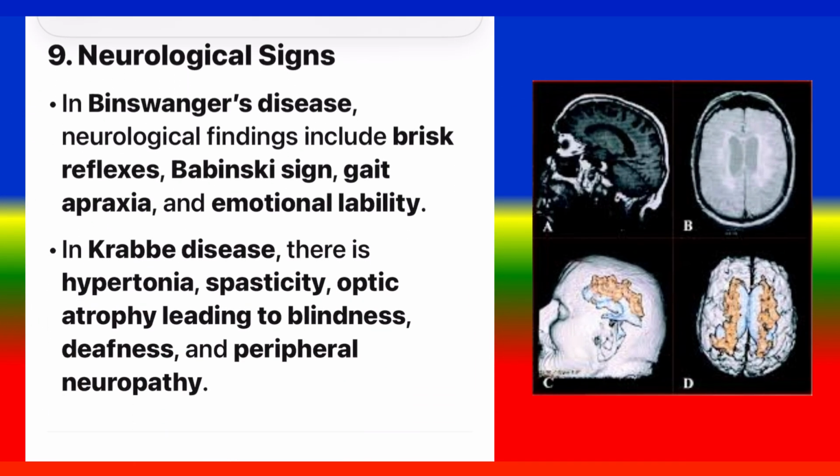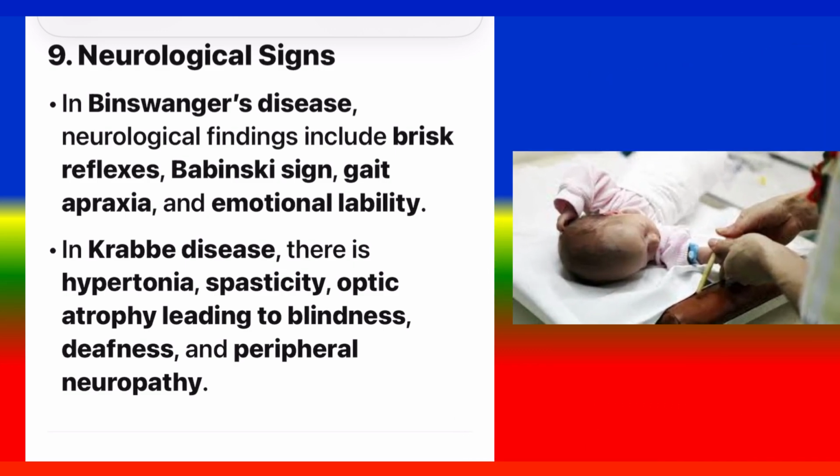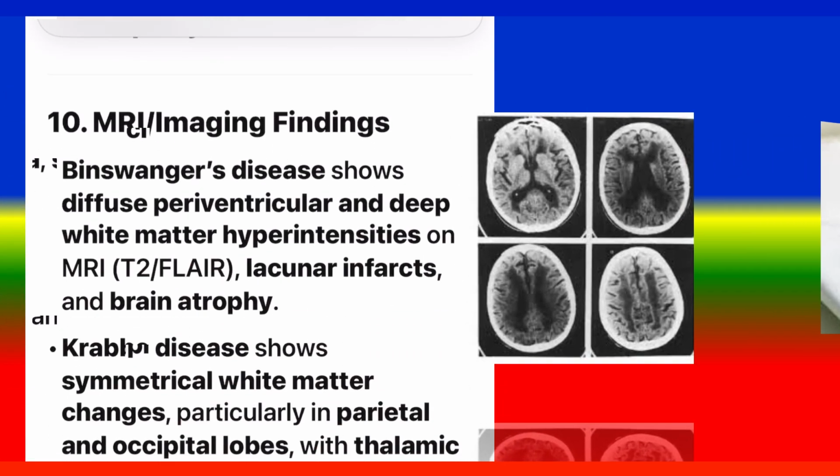9. Neurological signs. In Binswanger's disease, neurological findings include brisk reflexes, Babinski sign, gait apraxia, and emotional lability. In Krabbe disease, there is hypertonia, spasticity, optic atrophy leading to blindness, deafness, and peripheral neuropathy.